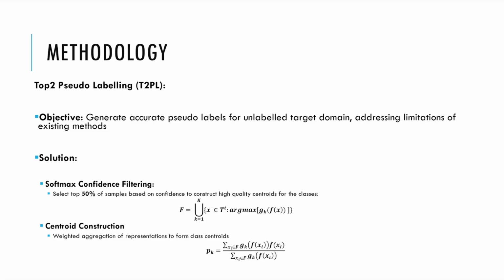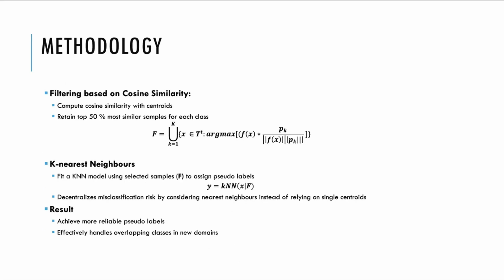The next step in this approach is the centroid construction. Based on these top 50% shortlisted samples, we construct the class centroids, taking a weighted aggregation using the softmax probabilities to form these class centroids. The next step is a second filtering based on the cosine similarities.